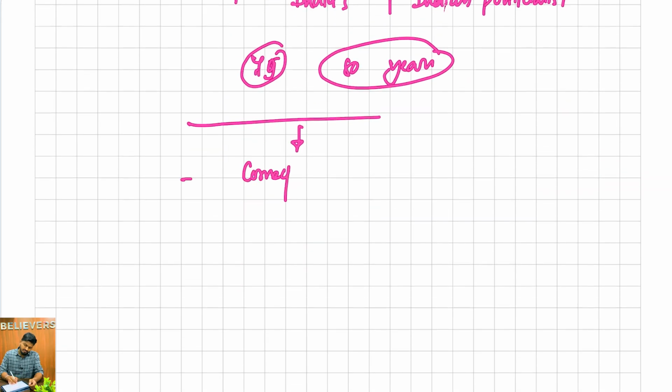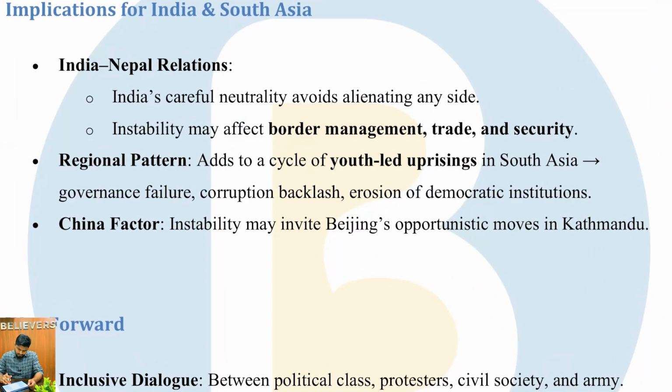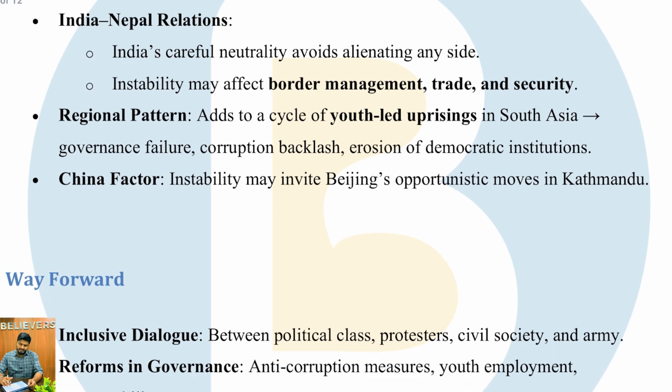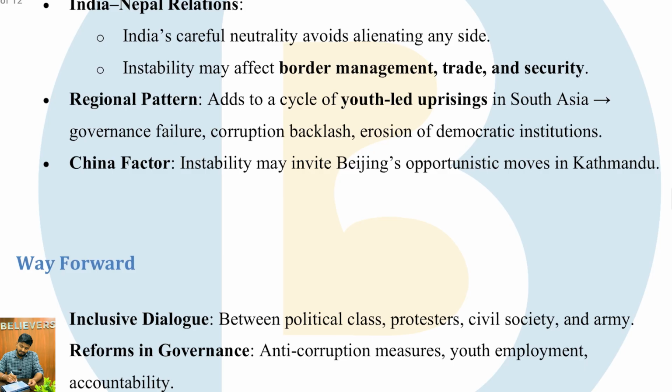So India should focus on reducing corruption, punishing corruption, and focusing on employment generation. Okay, next, the regional pattern. Very important, instability may invite Beijing's opportunistic move in Kathmandu.